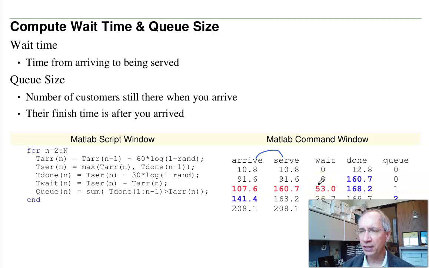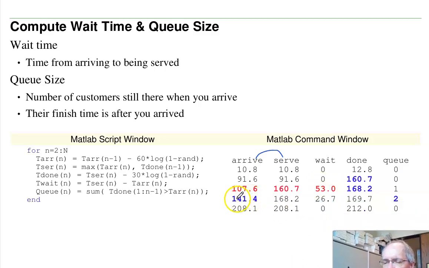The queue size is counting. As I arrived at 141 seconds, how many previous customers were still in line at the time that I arrived? Here there are 2 of them, so the queue size is 2. So to calculate that, the wait time is just the difference between the 2. The queue size is the sum: how many customers are done after my arrival time? And I get 2 in this case. 1 here and 2. Let's get that code working.